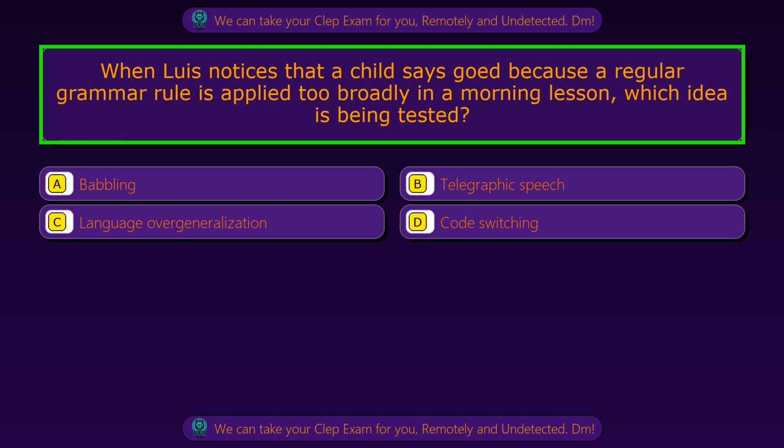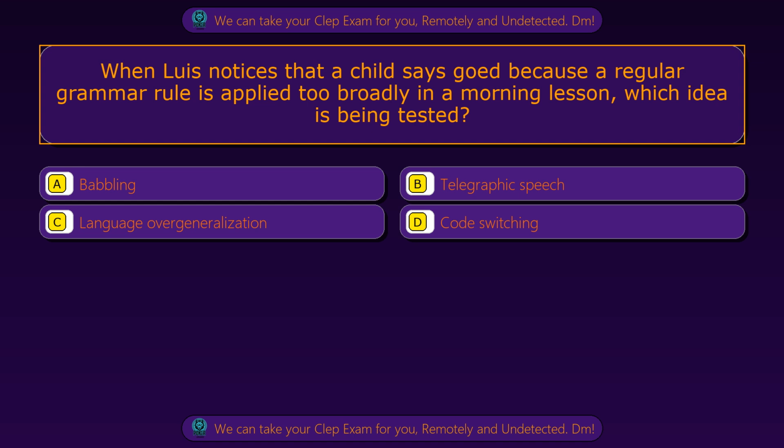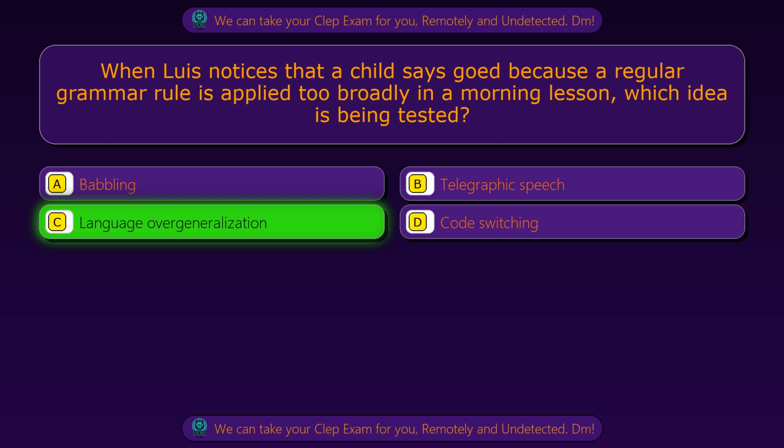Question 86. When Luis notices that a child says "goad" because a regular grammar rule is applied too broadly in a morning lesson, which idea is being tested? Option A, babbling. Option B, telegraphic speech. Option C, language overgeneralization. Option D, code switching. The correct answer is option C, language overgeneralization.